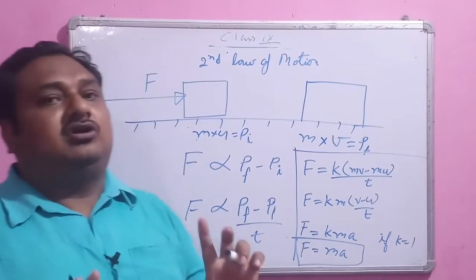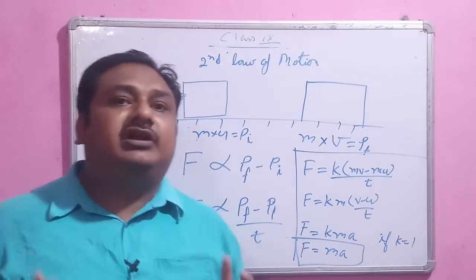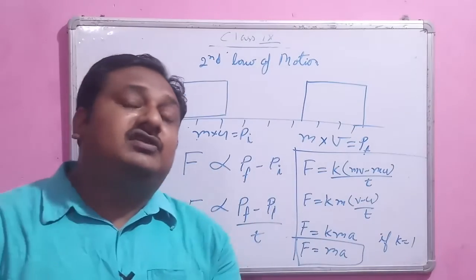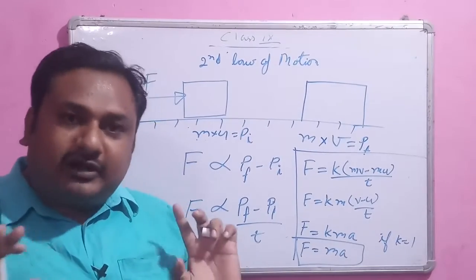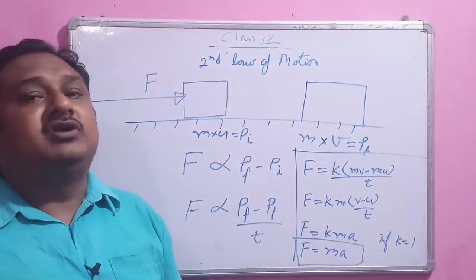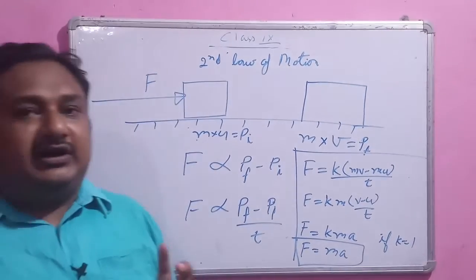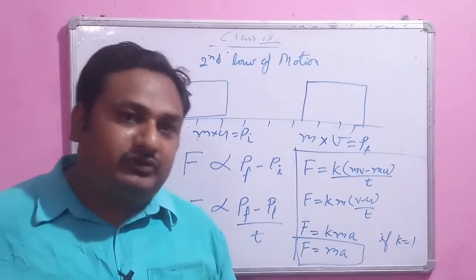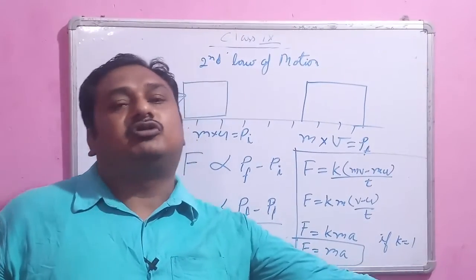So basically the second law of motion relates the force with the change of momentum. Whatever force is applied to a body is equal to the rate of change of momentum. If we apply more force, the change of momentum will be more with respect to time. If you apply less force, the change of momentum will be less with respect to time. So the second law of motion relates the force on one hand to the change of momentum with respect to time on the other hand.